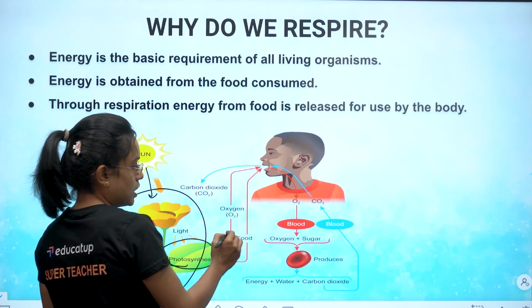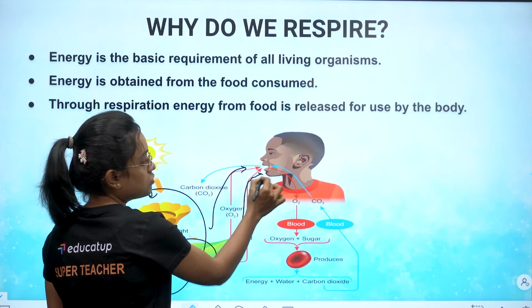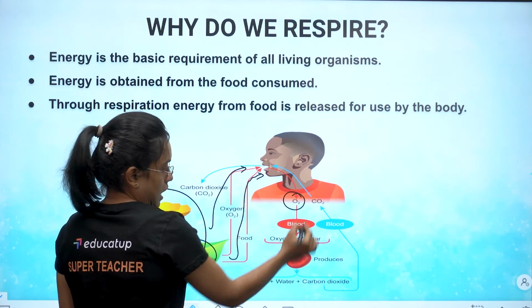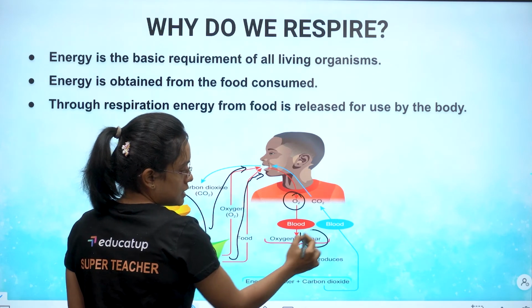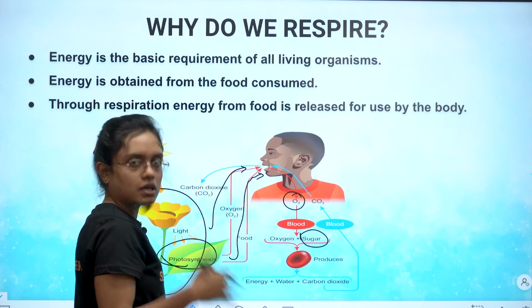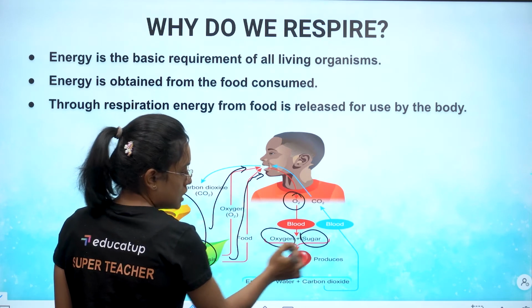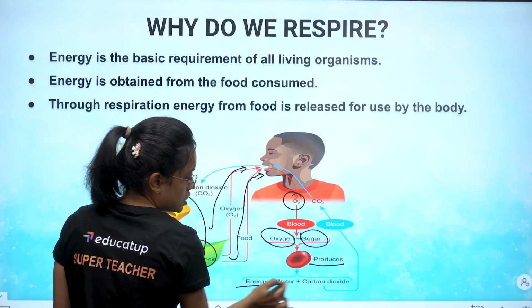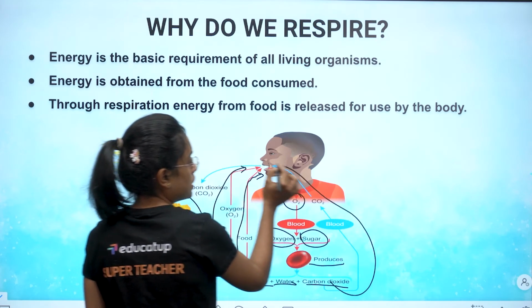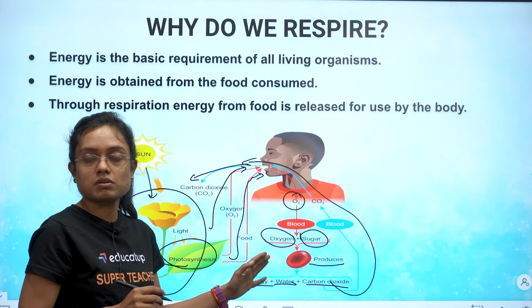So what actually are we doing? We are taking in oxygen from the air. We have also taken the food from the plant. Now when this oxygen goes into our blood, and the food also goes, food breaks down into its simpler forms, the digestion process that we have already studied, absorption, assimilation, and this oxygen is also there. So now these two together produce energy, water and carbon dioxide. Then this carbon dioxide through blood is exhaled out by us. So this is the complete process of respiration.